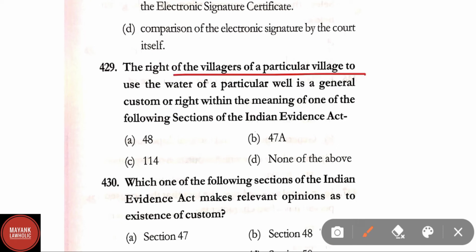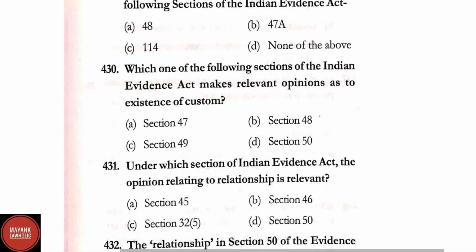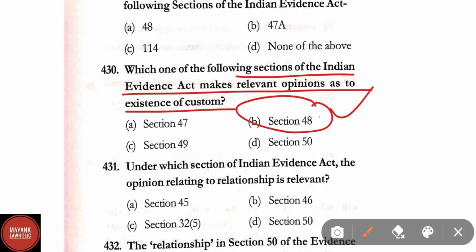The right of the villagers of a particular village to use the water of a particular well is a general custom or right within the meaning of one of the following sections of the Indian Evidence Act. Correct answer is option A, that is section 48 of Indian Evidence Act. Question number 430. Which one of the following sections of the Indian Evidence Act makes relevant opinion as to the existence of custom? Correct answer is option B, that is section 48.